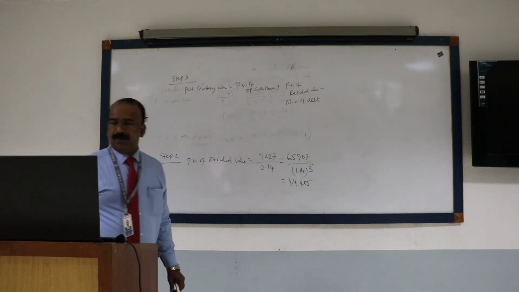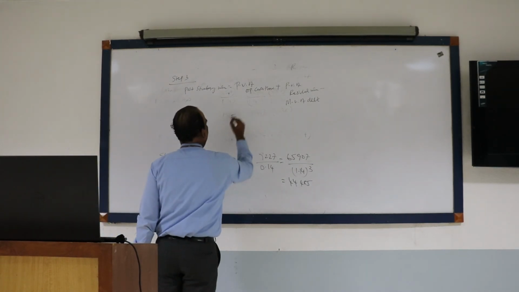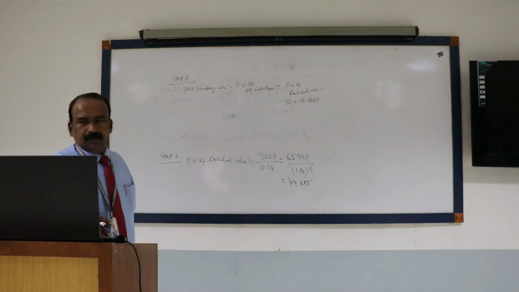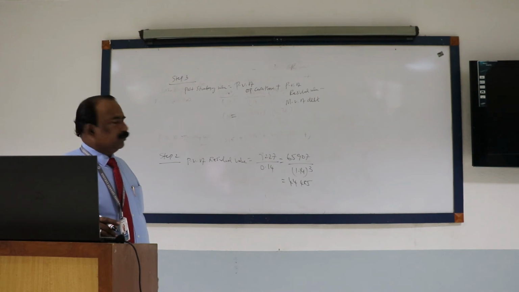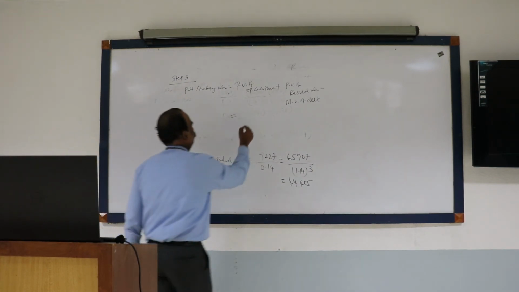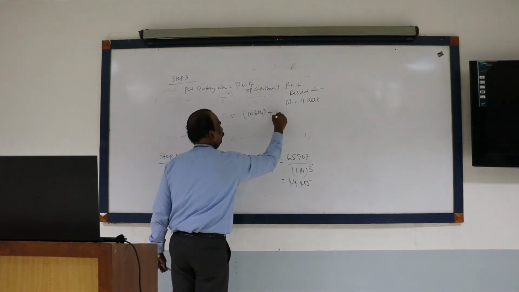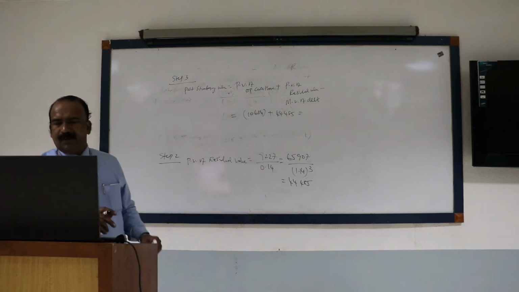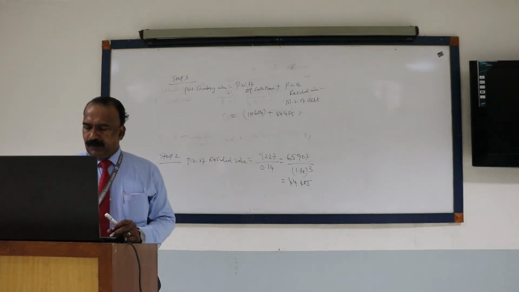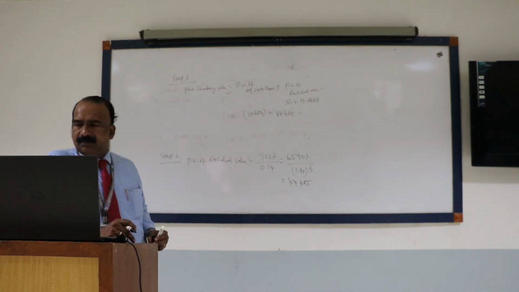So the present value of operating cash flow, how much? Something like 10,000 has come, no? How much has come? 10,684 plus 44,485. So it will be 34 something.